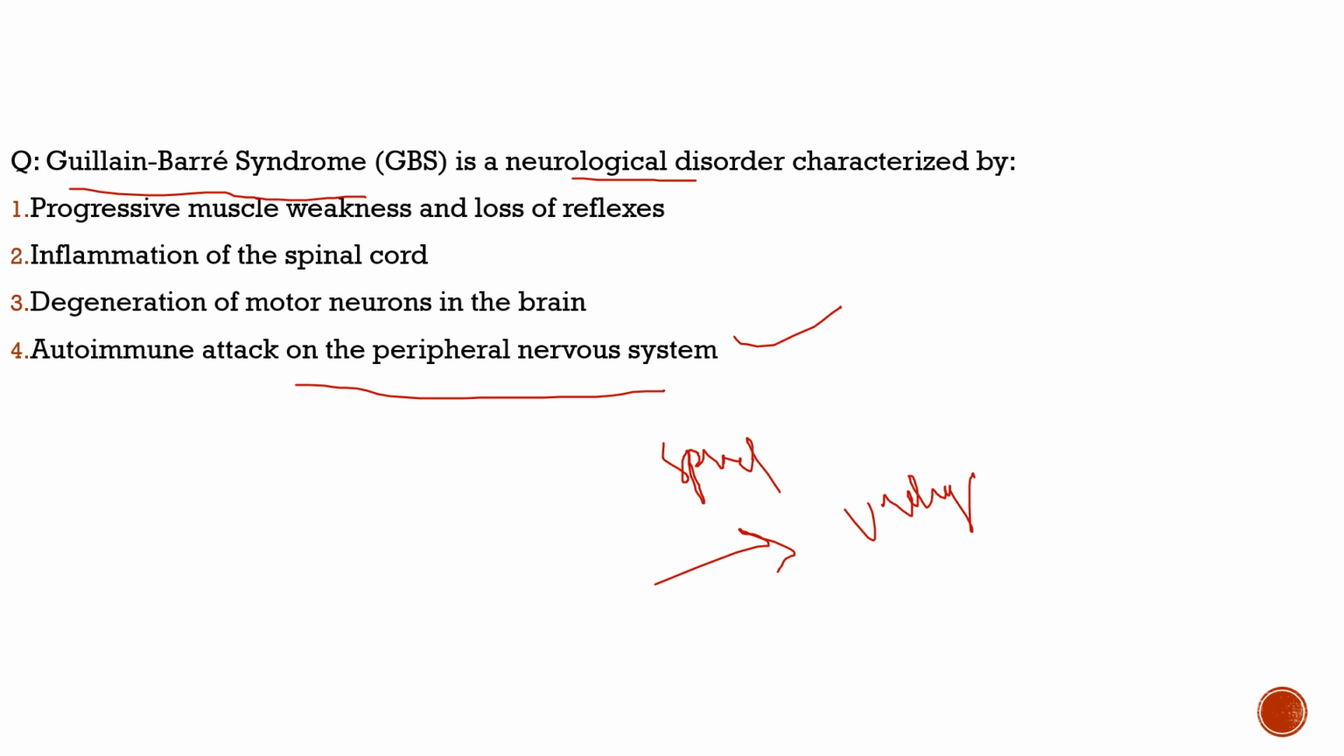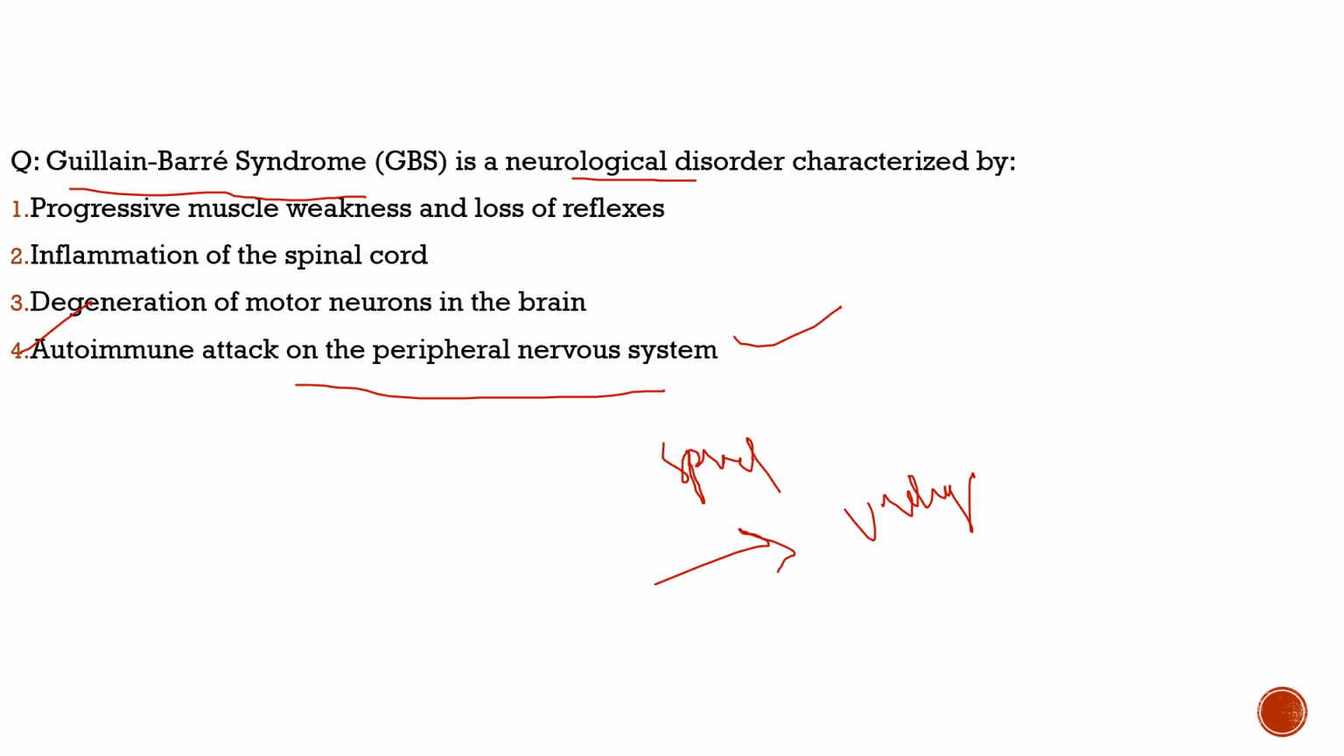This disease can be fatal. It impacts the peripheral nervous system. It can impact the breathing pattern of the person, it can impact the response of the person, and it is the immune system which attacks the peripheral nervous system. You see how dangerous it is. So with respect to this disease, it is an autoimmune attack on the peripheral nervous system. So with respect to this question, the correct statement would be option 4, which is autoimmune attack on the peripheral nervous system.